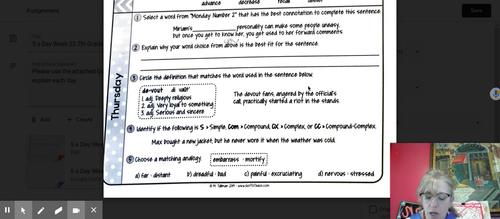Number 3, you have the word devout. All 3 definitions are adjectives, and you can see that devout is being used as an adjective. It's between the, which tells me a noun is coming, and fans or people, that is the noun. So here you're just going to have to go by the definition.